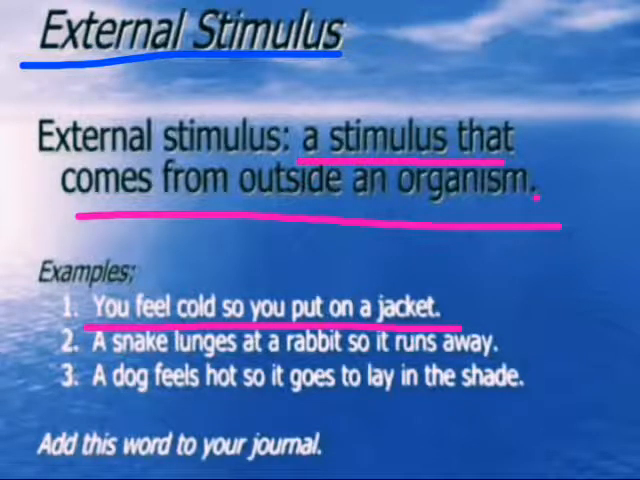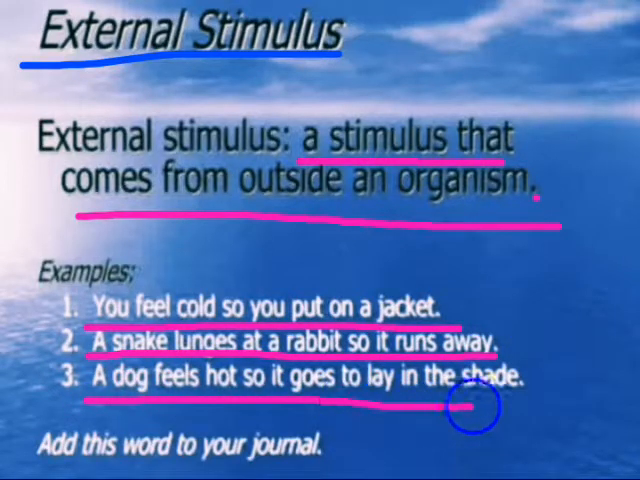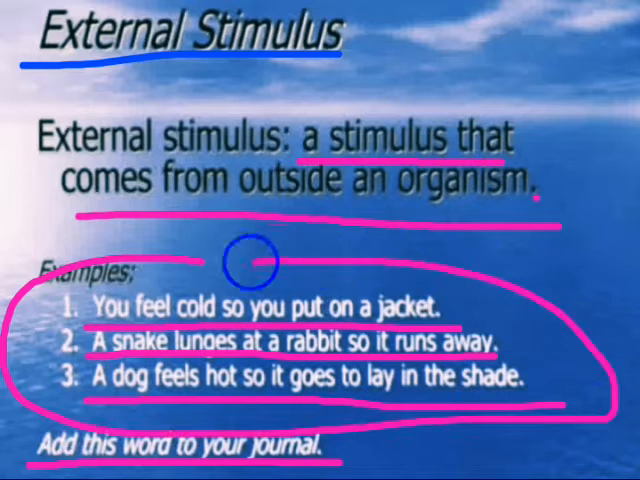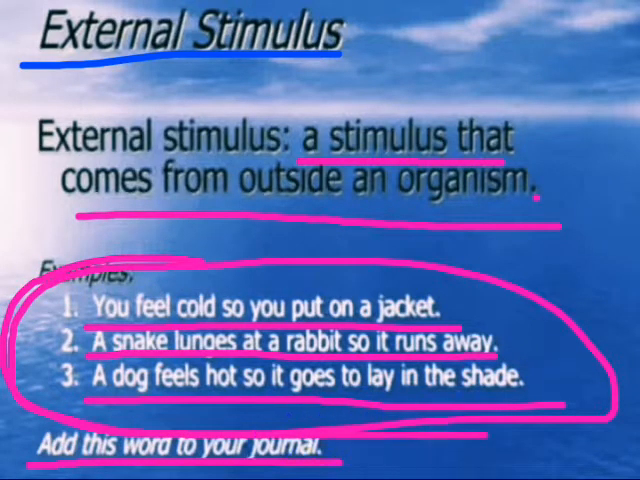Take another example. A snake lunges at a rabbit, so it runs away. A dog feels hot, so he goes to lie in the shade. These are all examples of external stimuli. Alright, please copy these examples to your notebook and try to remember them, because these are the simplest examples.